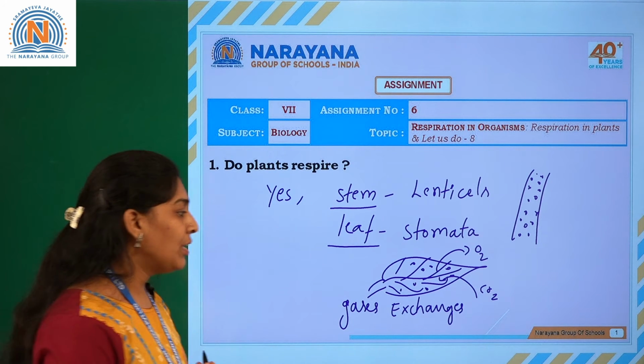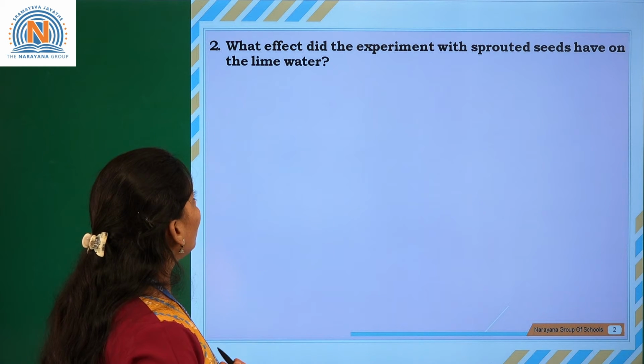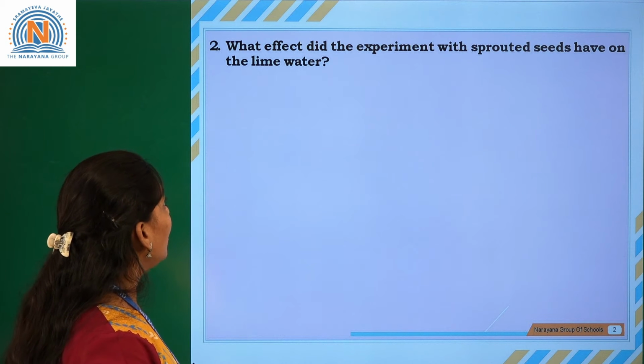So let us go to the next question. What effect did the experiment with the sprouted seeds have on the lime water?